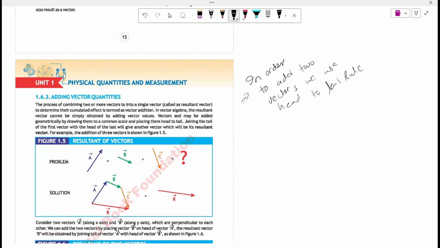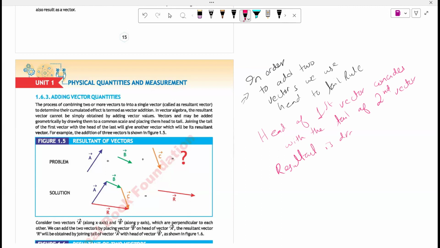It tells us that the head of the first vector coincides with the tail of the second vector. A resultant is drawn in such a way that its head coincides with the head and tail with the tail.